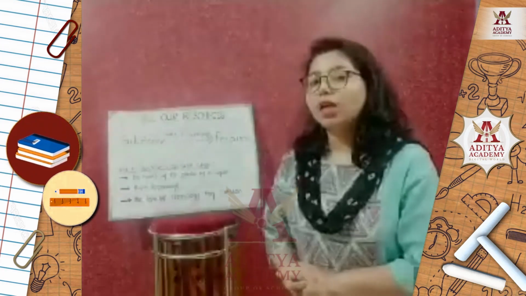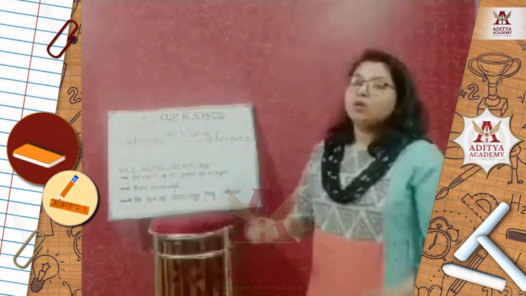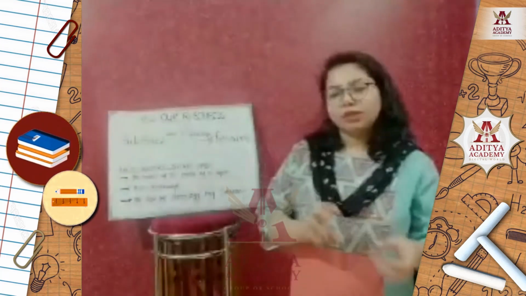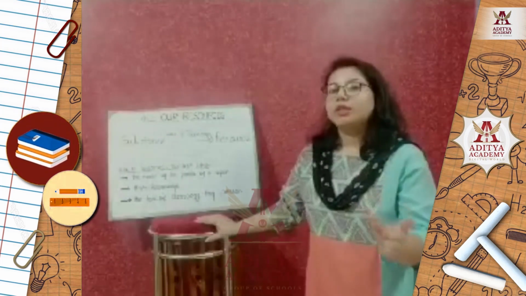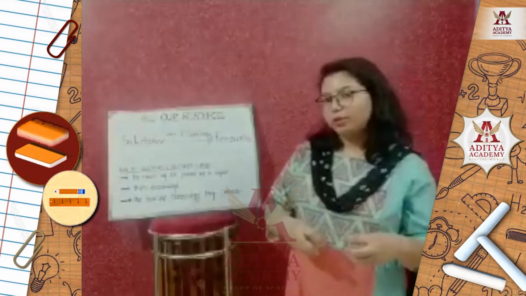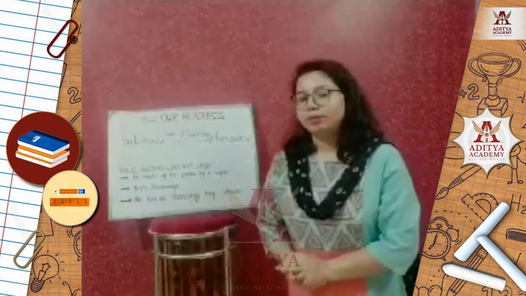It is known as the quantity of the people. Now, what is the quality of the people? Quality of the people means their physical and mental ability. Together, it is actually the human resource.